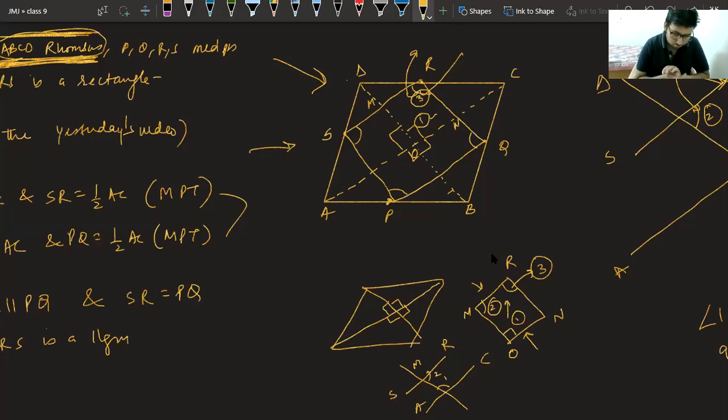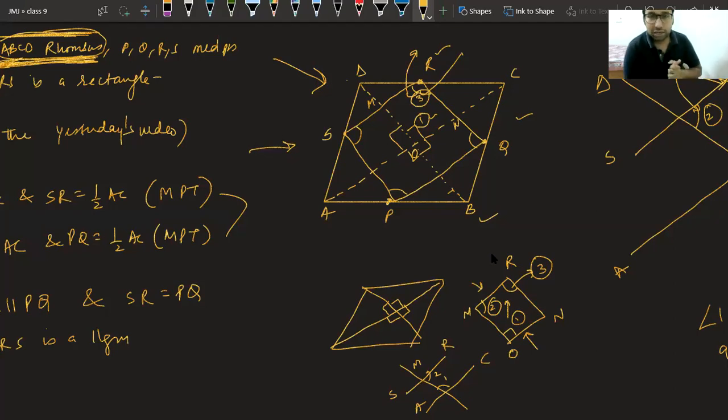Sir, we have not proved RQ. Okay, Utkarsh is saying we have not proved RQ. He is correct. You can write as a statement that RQ is parallel to BD, for the same reason: the line joining the midpoints of two sides is parallel to the third side. I have done the complete steps in my video that I uploaded yesterday. Today, I'm just trying to make everything clear so that the concept is clear. If you want to write the complete solution in a proper way, you can watch my channel, where I have uploaded the video already.